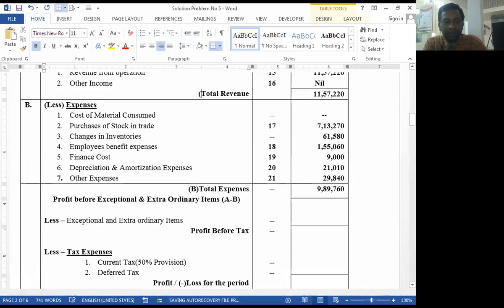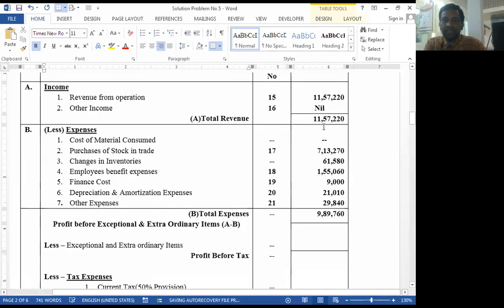This is total of A. Total A minus total B. That means 11,57,220 minus 9,89,760. So total revenue minus total expenses is equal to profit before tax. What is the C? Profit before tax. So tell me, 11,57,220 minus 9,89,760. 1,67,460. Okay.